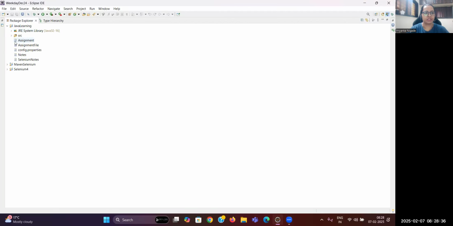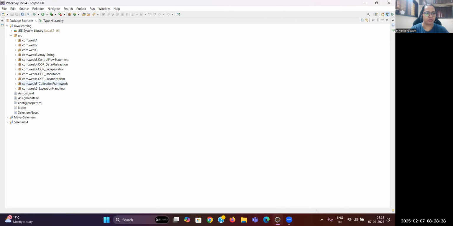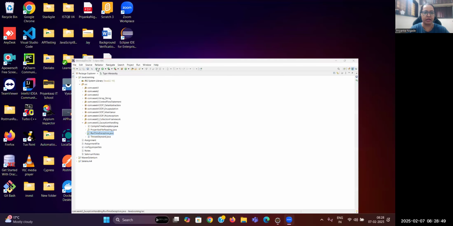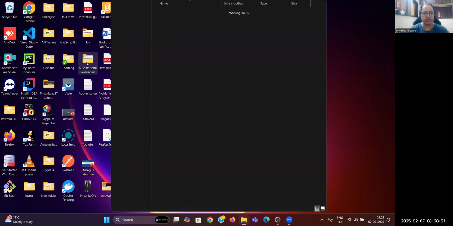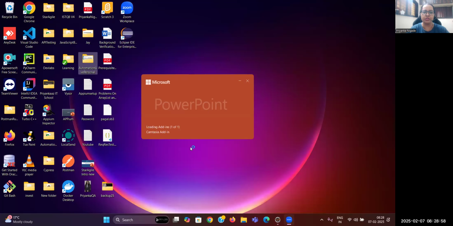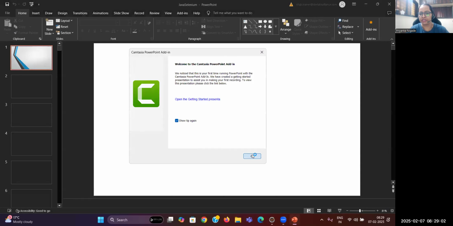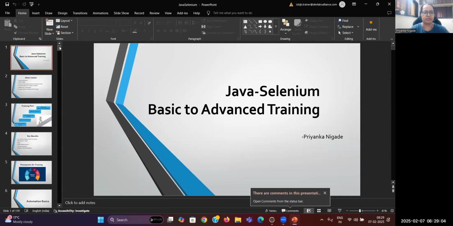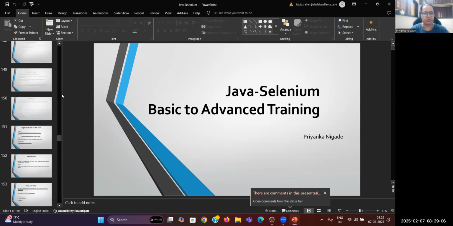Fine. So in the last session, the last topic from Java, I will be completing today. We discussed compile time exception, runtime exception, and the purpose of the throws keyword. Generally, any compile time exception you are able to handle using what? Yes, the throws keyword. Correct? And if you have any runtime exception, you can easily handle it using try catch. So yesterday we just saw what an exception is and how exactly we can handle it. Let me continue the same topic today.